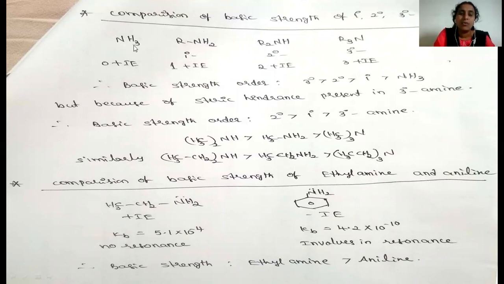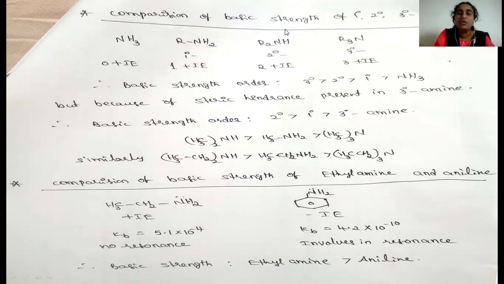In ammonia, there are no alkyl groups, so 0 plus I groups. In the primary amine, only one alkyl group is present, that means 1 plus I group. In the secondary amine, two alkyl groups are present, hence 2 plus I groups. In tertiary amine, 3 alkyl groups are present, hence it has 3 plus I groups.